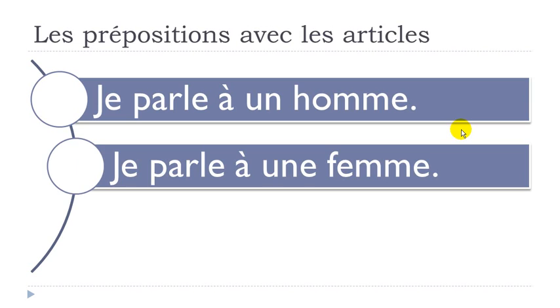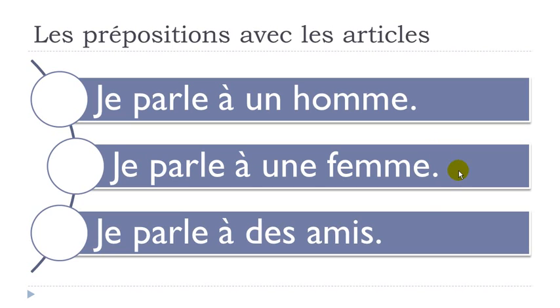So let's see an example with the feminine. Je parle à une femme. Une femme, a woman. Same thing here, nothing happens. So it's actually quite easy. And then have a look here. Je parle à des amis. Same thing here. You've got your preposition, and then you've got the article.